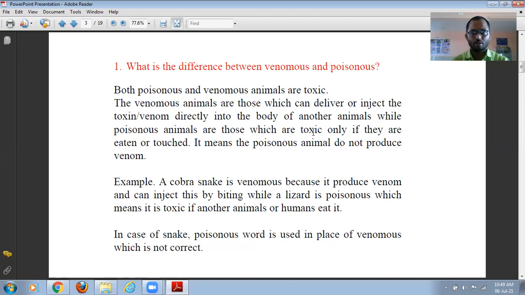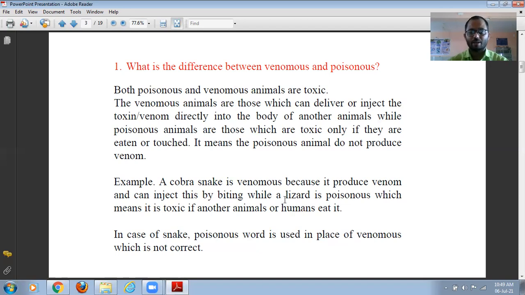Venom means that chemical, when it goes into the circulatory system of the animal, then it harms. So it is not necessary that poisonous animals produce venom. On your screen you can see one example, a cobra snake. This is venomous because it produces venom and injects it by biting.